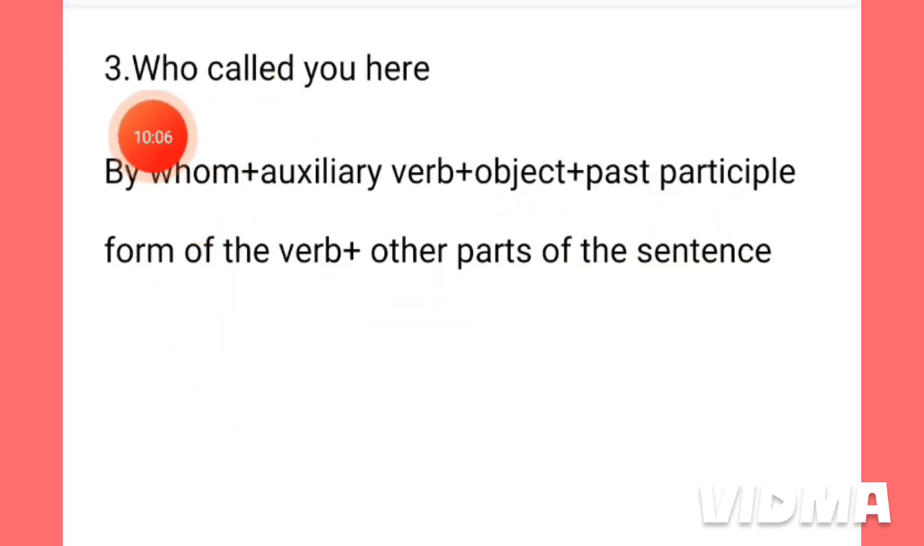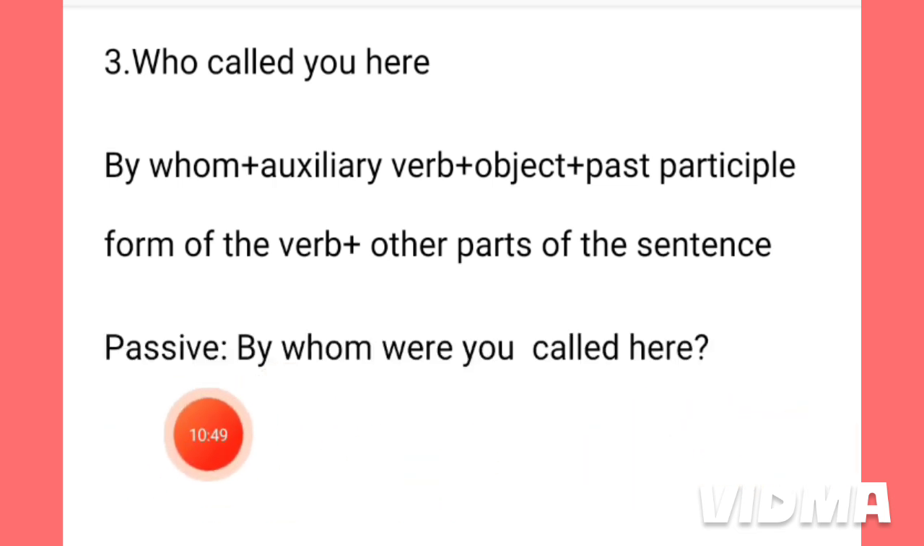This is the third question. Who called you here? The Bengali meaning of this is, who called you here. If there is who, a WH word, in the active voice, then we have to write by whom. Please note this, by whom in the beginning of the sentence. And then the auxiliary verb, then the object, then the past participle form of the verb, then the other parts of the sentence. Now, see the passive voice.